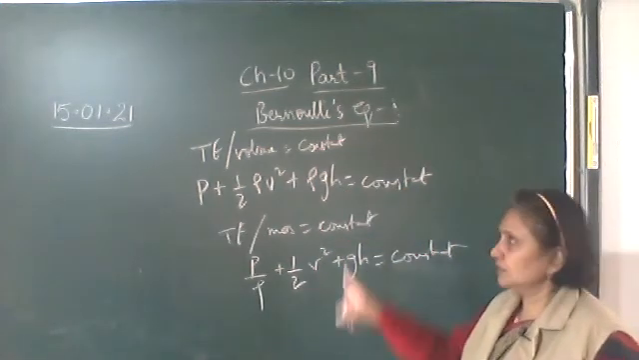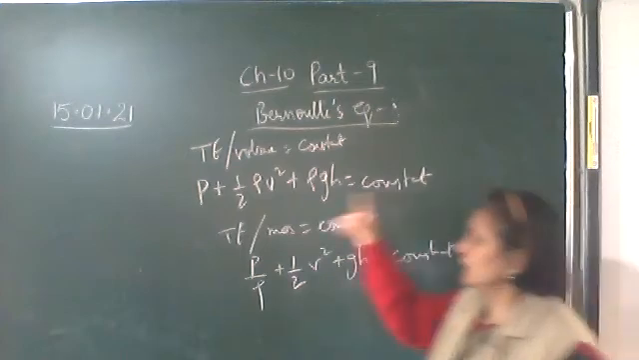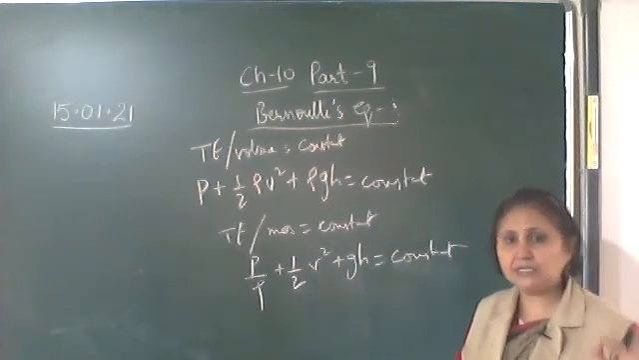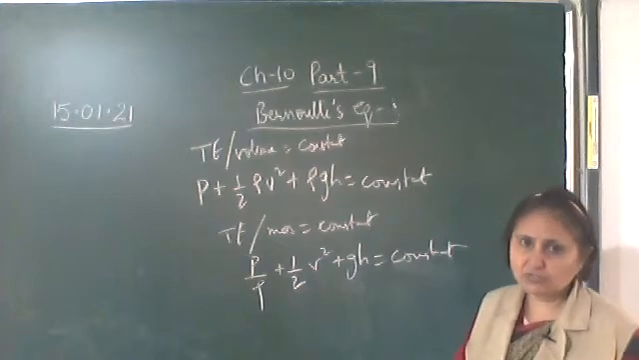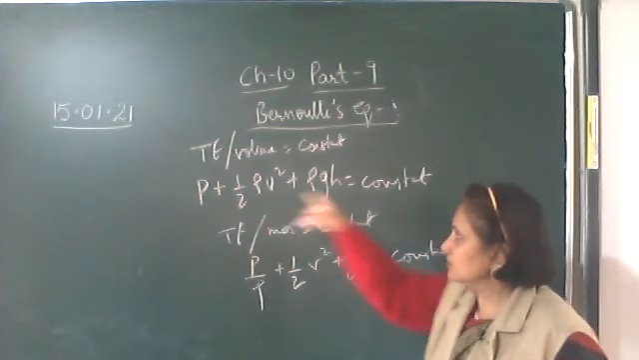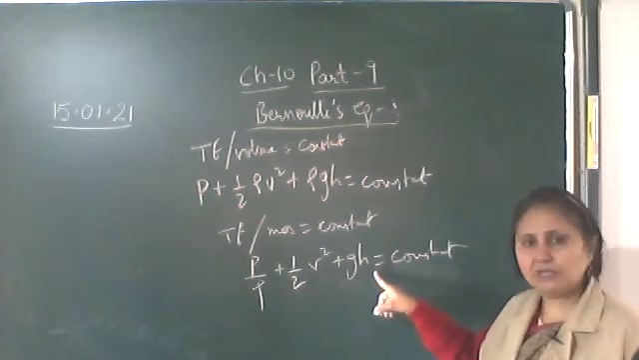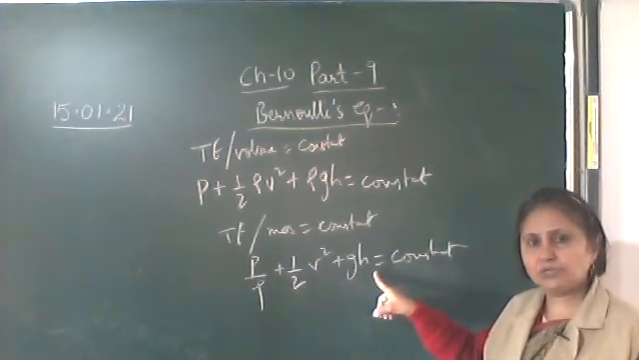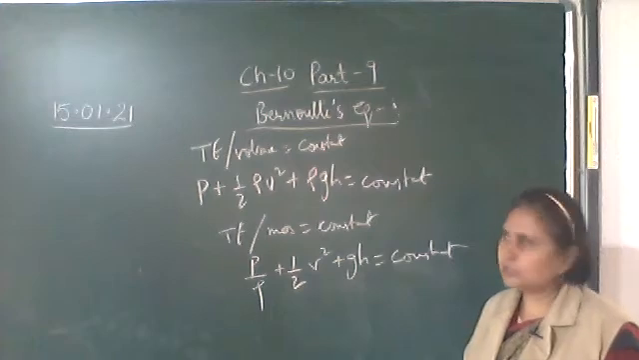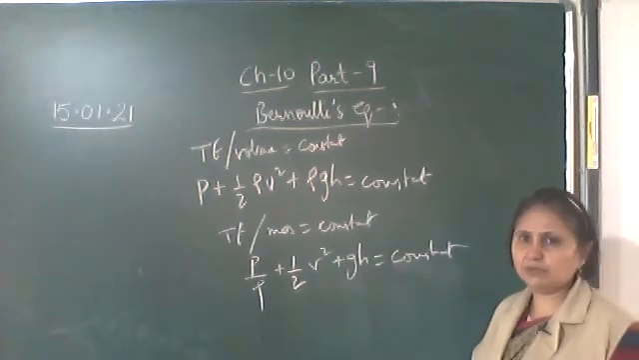Both are correct. If you divide, the density is constant. Which liquid is that? Ideal liquid. Ideal liquid means the density is constant. It is incompressible. So divide this whole equation by rho, and you get this equation. Rho is constant only. So the total energy per unit mass remains constant, or the total energy per unit volume is constant.